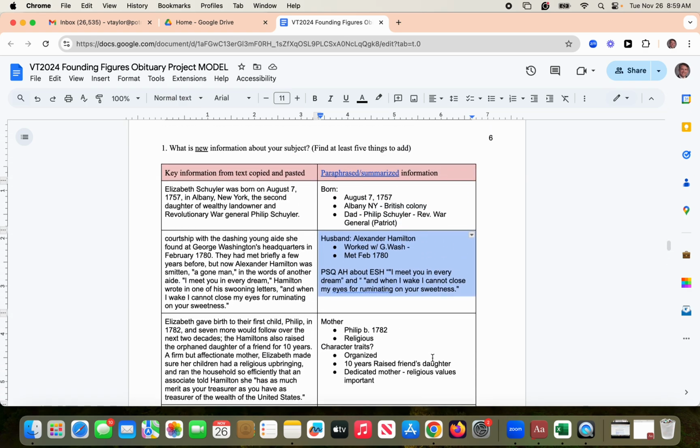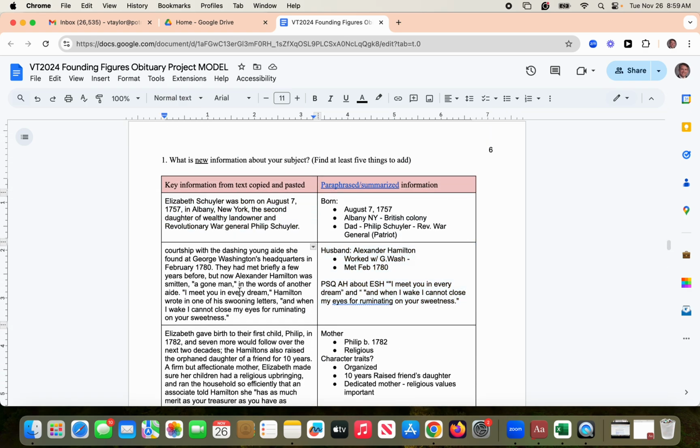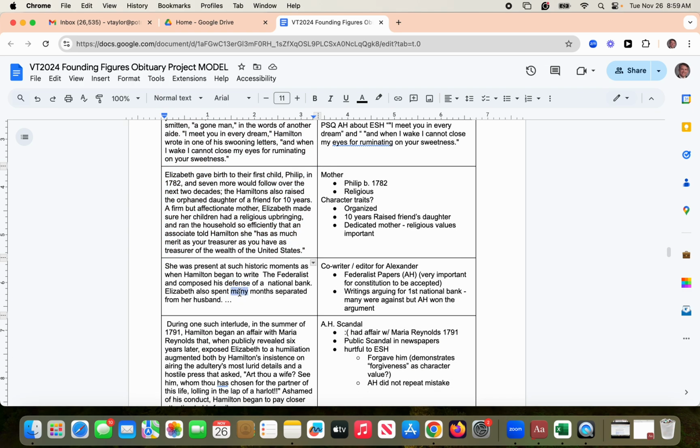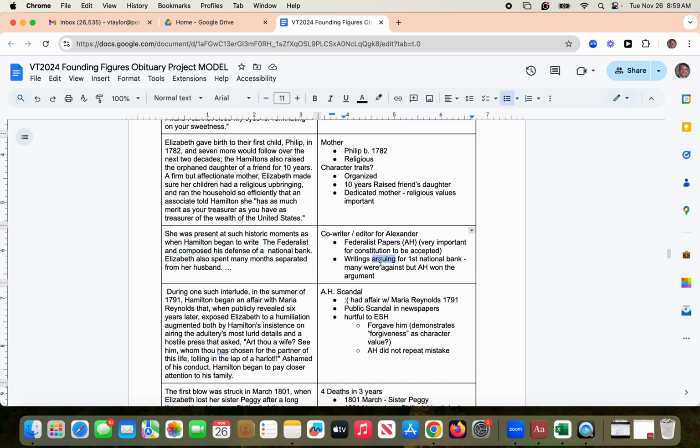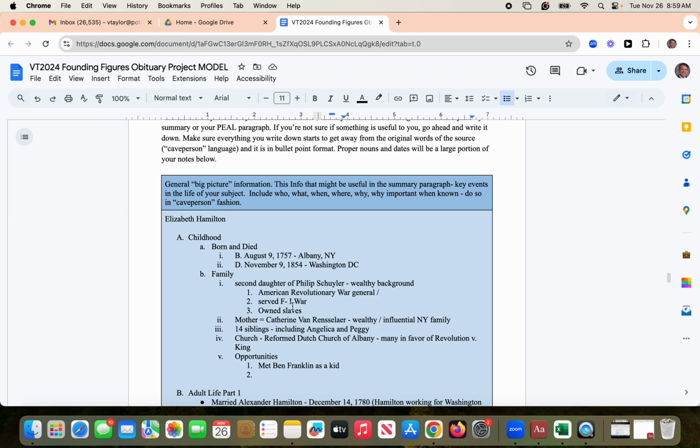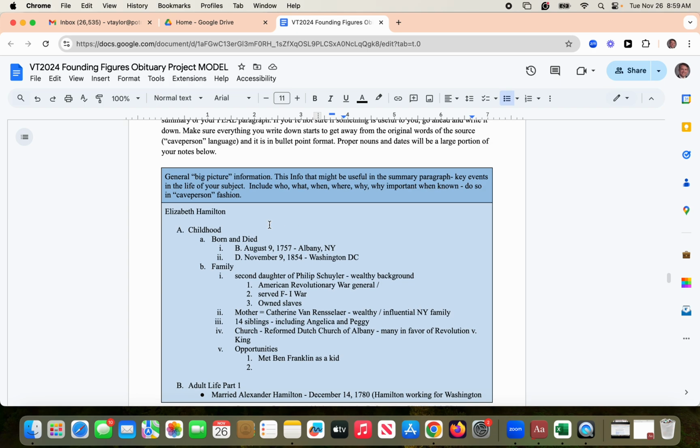They found a total of 5 direct parts of the article they thought were going to be helpful to help them write the obituary, copy and pasted it here, but then truly put it into their own words. Same thing here. Now they're thinking about that first paragraph, the obituary part of the big overview. So they start to organize the person's life, Elizabeth Hamilton.